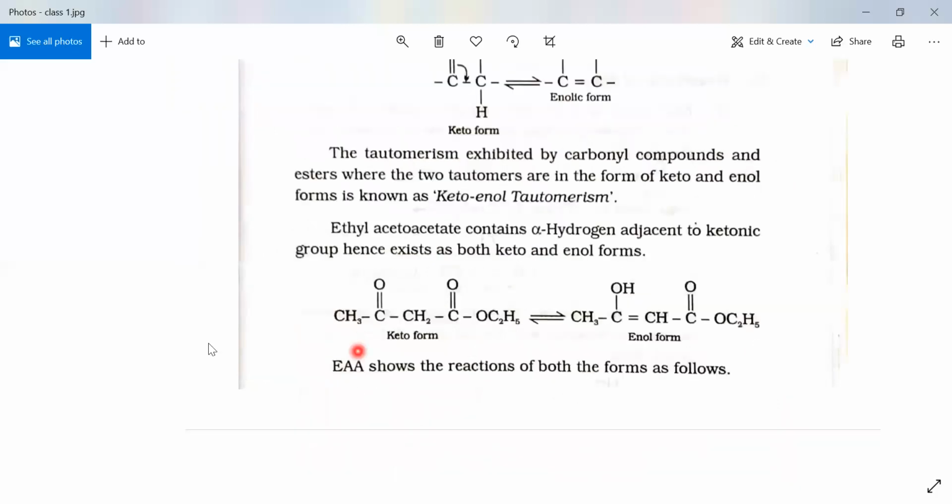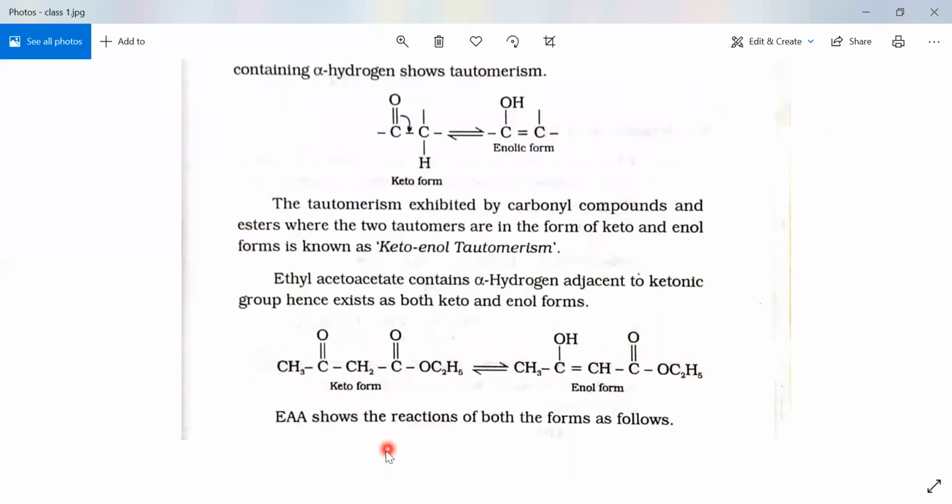In the next reaction you can see the compound ethyl acetoacetate. In the carbonyl group, the pi electrons shift to convert it into C double bond C, and the alpha hydrogen atom combines with oxygen giving the OH. This is the keto form, and this is the conversion into the enol form. They exist in equilibrium.